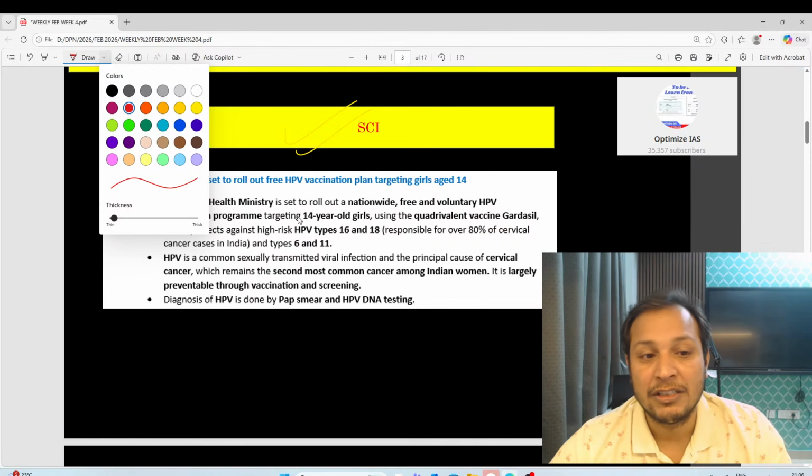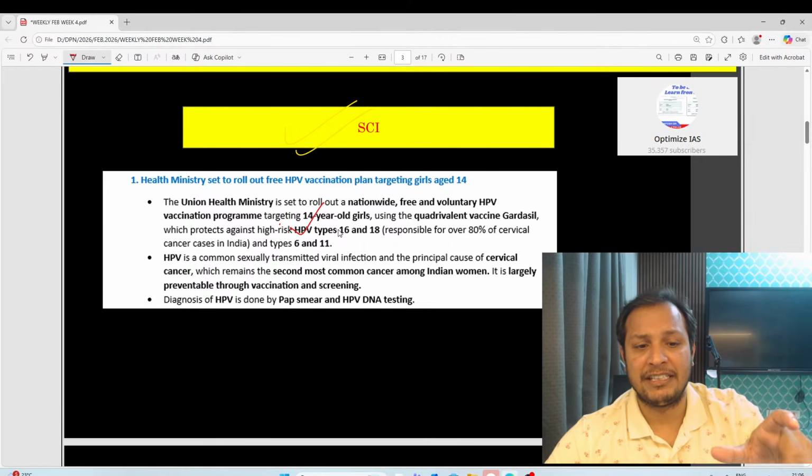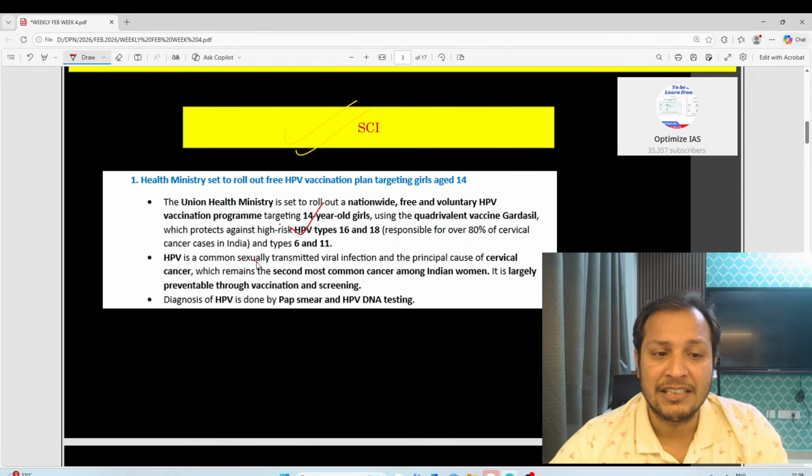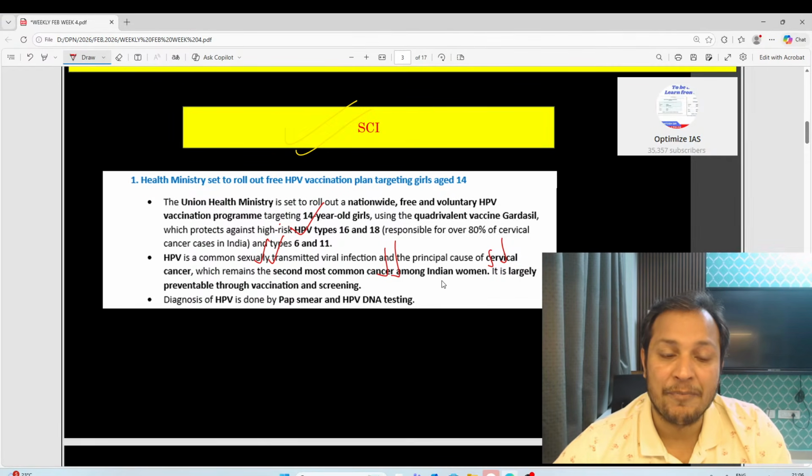HPV vaccine, guys. Human papilloma virus generally affects young women. It's a sexually transmitted viral infection, and it causes cervical cancer in women. It is the second most important cause of cancer in Indian women. It can be prevented by vaccination. The name of the vaccine is Gardasil.